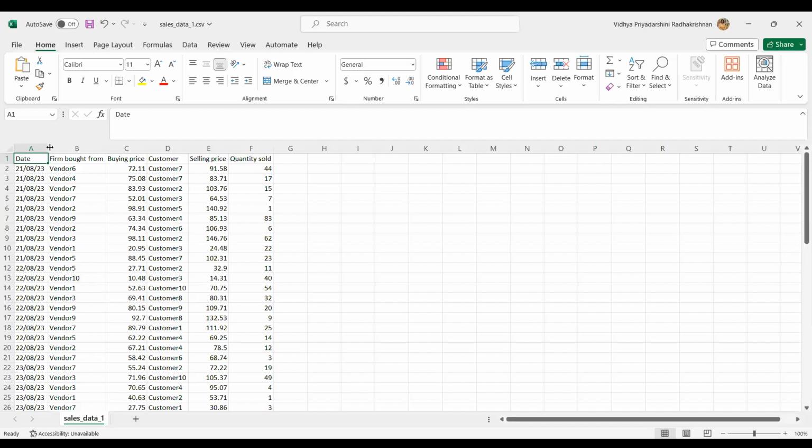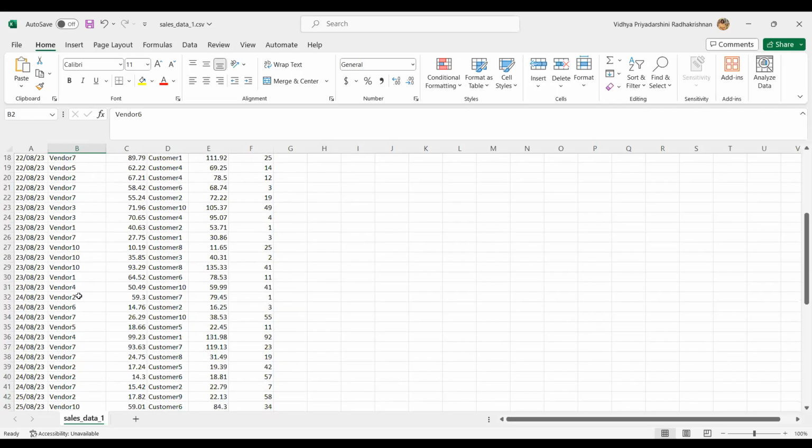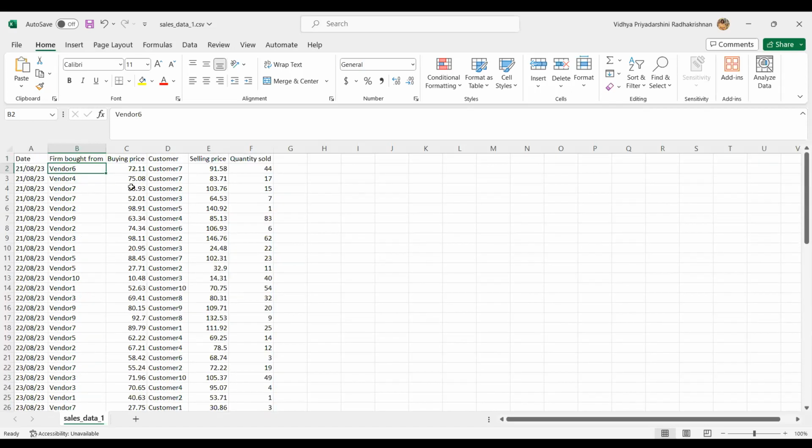So here is the sales data set, and we have the date and the firm that the fruits or vegetables were bought from. We have different vendors here, ranging from vendor 1 to vendor 10, and then we have the buying price, the customer, that is the big bazaar or the big firms that they are selling to, the price they are selling those fruits and vegetables for, and the quantity that has been sold.